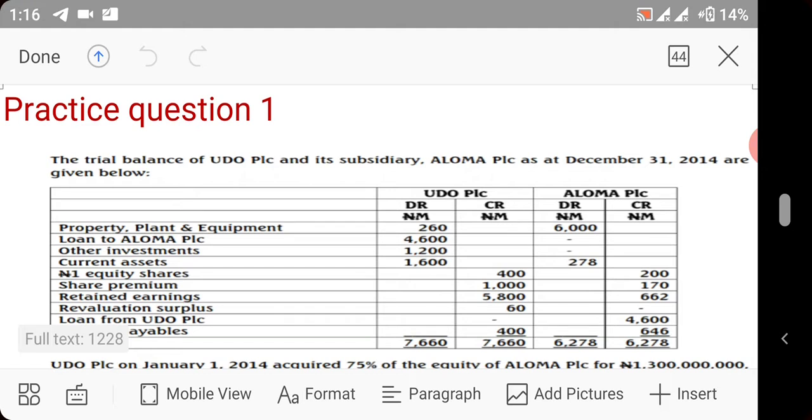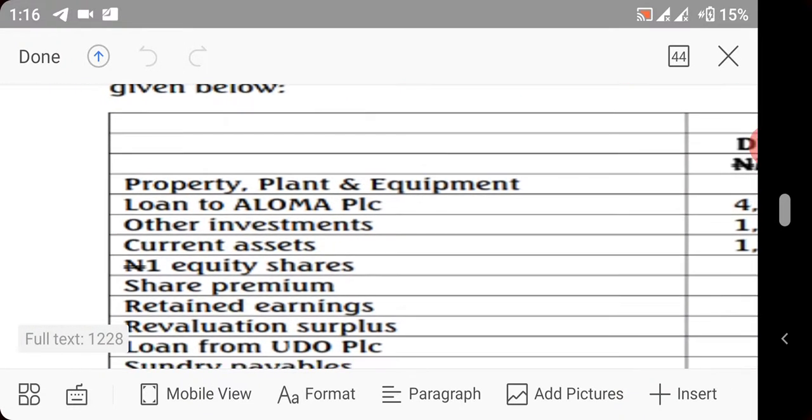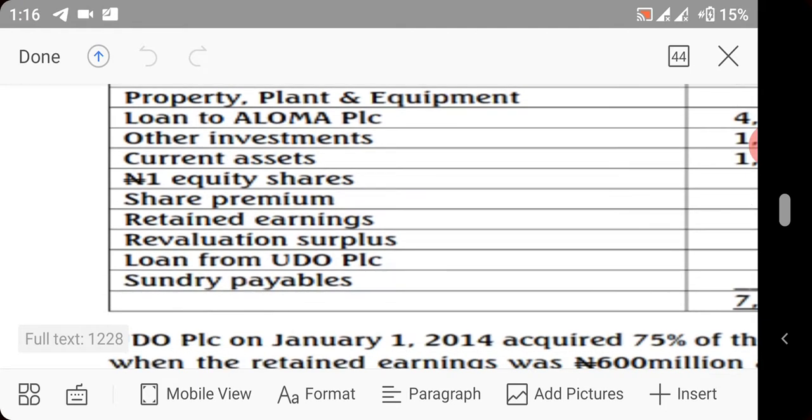group account. Now, the question reads thus: the trial balance of Udo PLC and its subsidiary Aloma PLC as at December 31st, 2014 are given below. We have property, plant and equipment. We have loan to Aloma. We have other investments. We have current assets. We have 1 naira equity shares. We have share premium. We have retained earnings. We have revaluation surplus. We have loan from Udo PLC, and we have sundry payables.